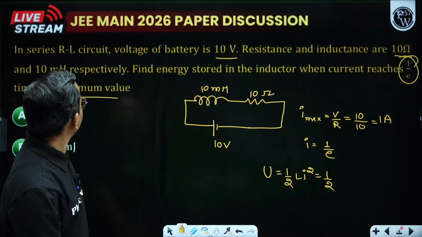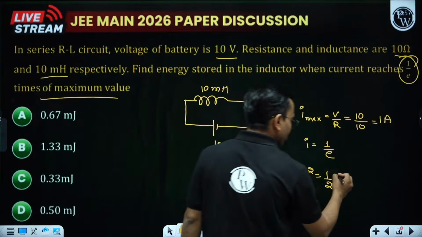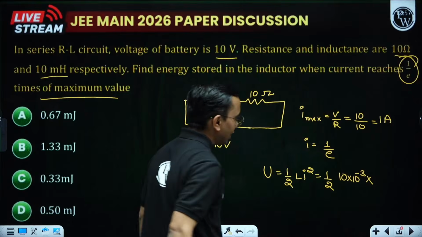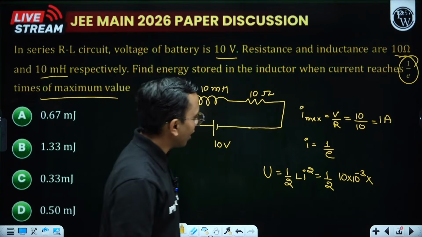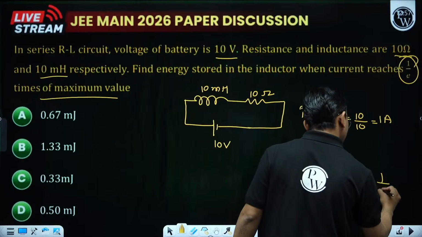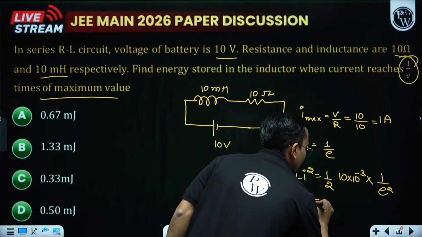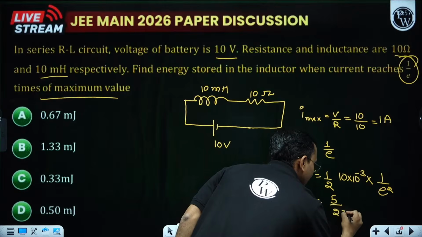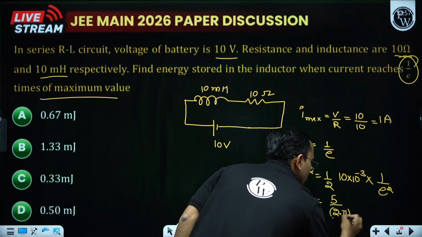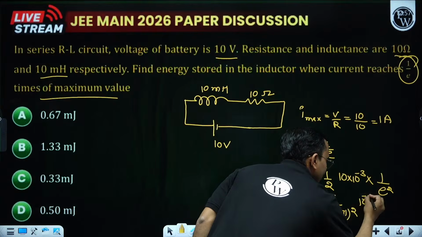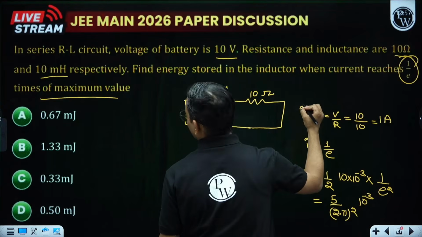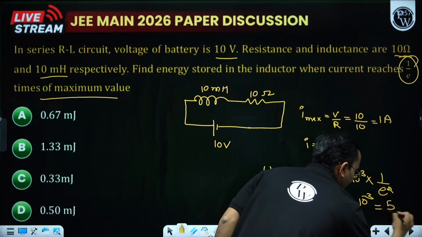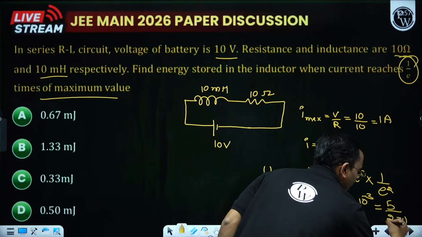L is 10 millihenry, so 10 into 10 to the power minus 3. And then I square, which is 1 by e square. Now put the value. So this will become 10 by 2 is 5 divided by e, which is 2.71, square, into 10 to the power minus 3. We need it in millijoules. So I can say this is 5 by 2.71 square millijoules.